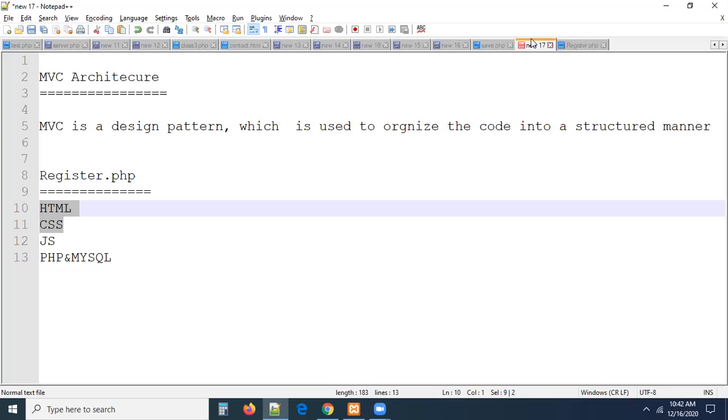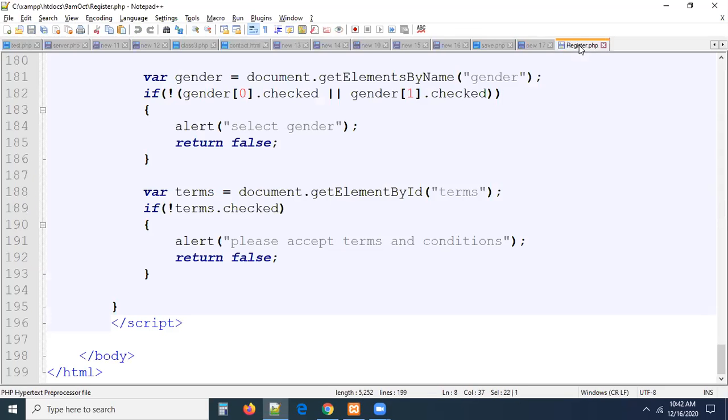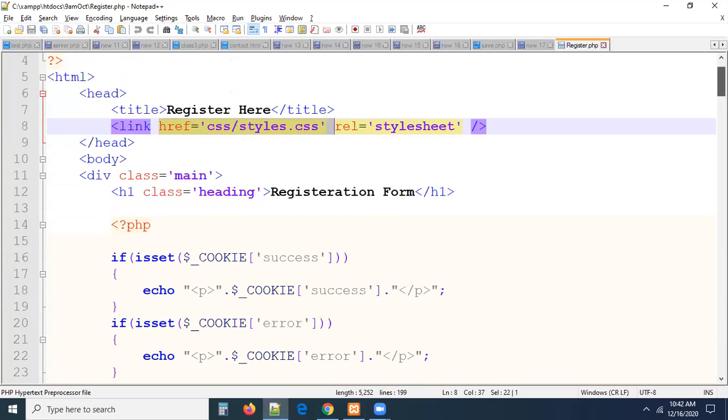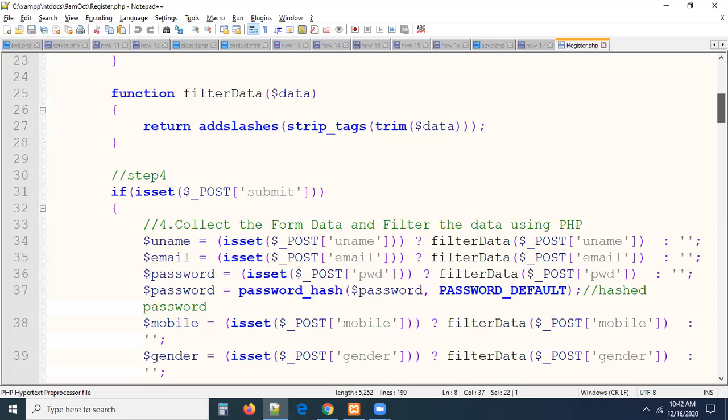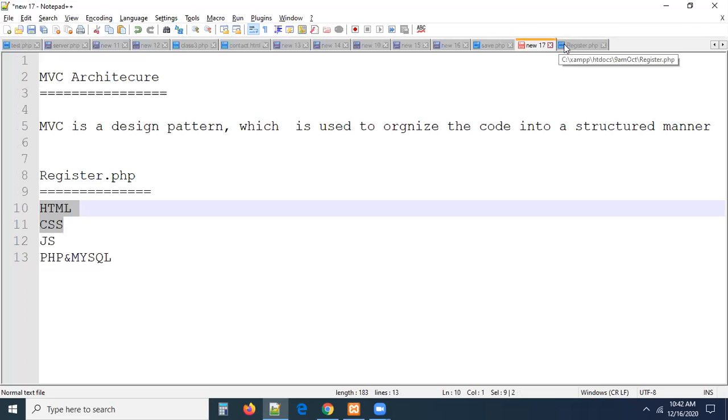Where is HTML? HTML was in a separate file. PHP was in a separate file. It is easy. But if we are mixing up all the code into one location, it will be difficult for us to understand why you wrote this code, when this is going to be called, and all. Somewhat there is a confusion. So that is what we did in the core PHP.